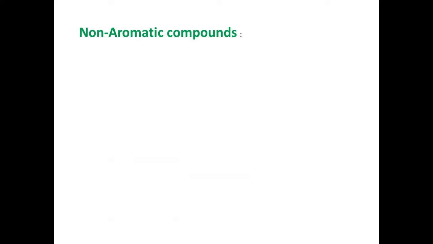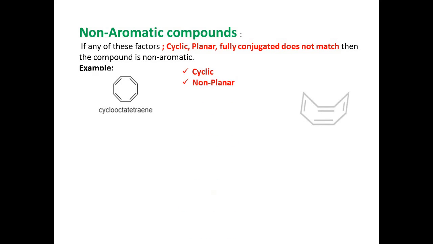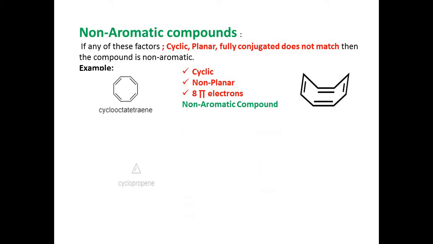Non-aromatic compounds. If a compound is neither aromatic nor anti-aromatic, then the compound is said to be non-aromatic. There are a few examples of non-aromatic compounds. The first example is cyclooctatetraene. This molecule seems like planar, but this molecule is non-planar. It exists like this and there are 8 pi electrons, so this molecule is non-aromatic.